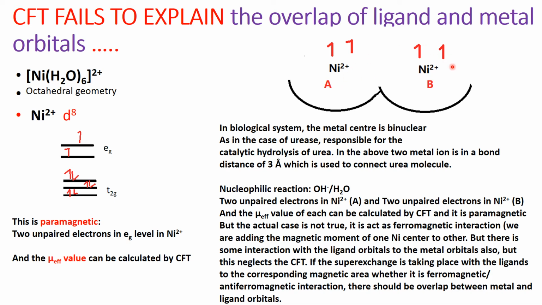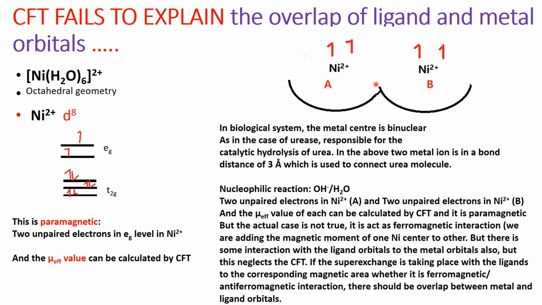And there are 2 unpaired electrons in nickel 2 plus in A and 2 unpaired electrons in nickel 2 plus in B, and the mu effective value of each can be calculated by crystal field theory, as in the case of the hexaaqua nickel 2 plus ion. Okay. But the actual case is not true.